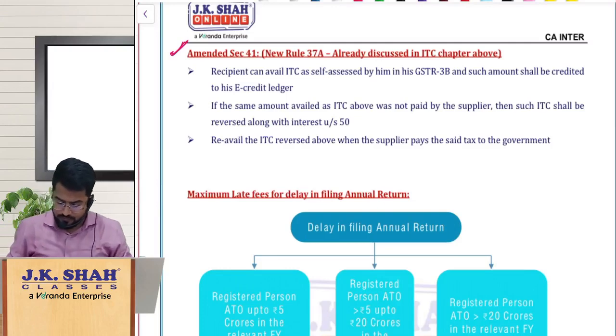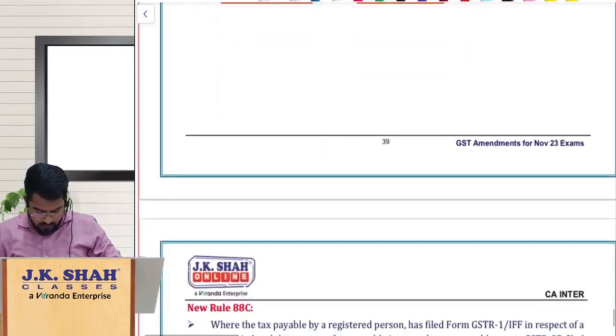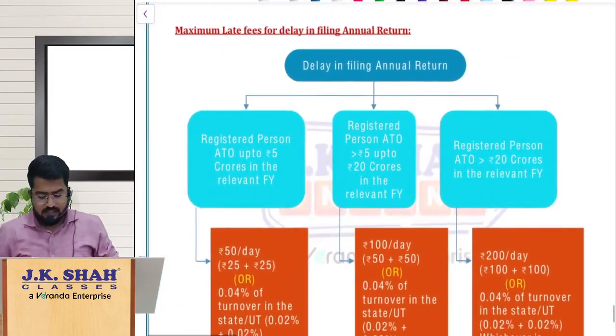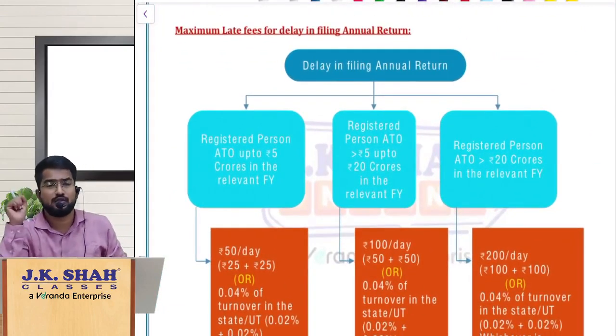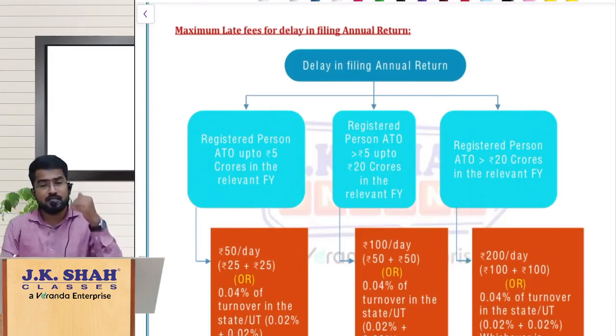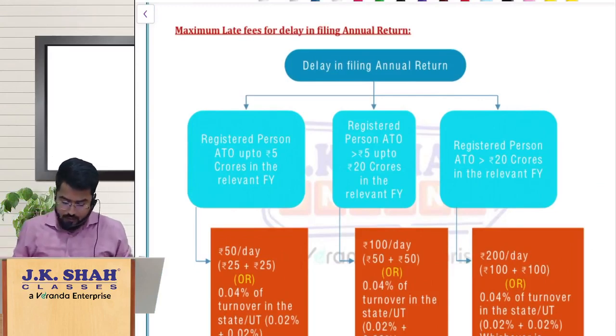Okay, fine. Now, maximum late fees for delay in filing annual return. Just like how you have seen maximum late fees for filing the normal returns, they have also rationalized the maximum late fees for delay in filing annual returns.